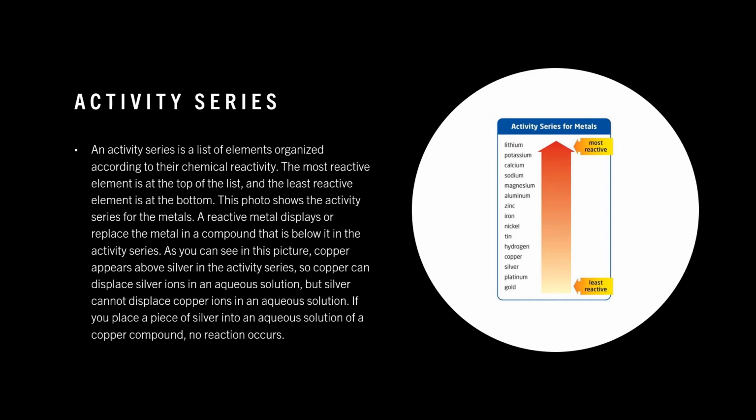Reactive metals displace the metals in a compound that are below them in the activity series. As you can see from this picture, copper appears above silver, so copper can displace silver, but silver cannot displace copper. If you place a piece of silver into an aqueous solution of copper, no reaction will occur.